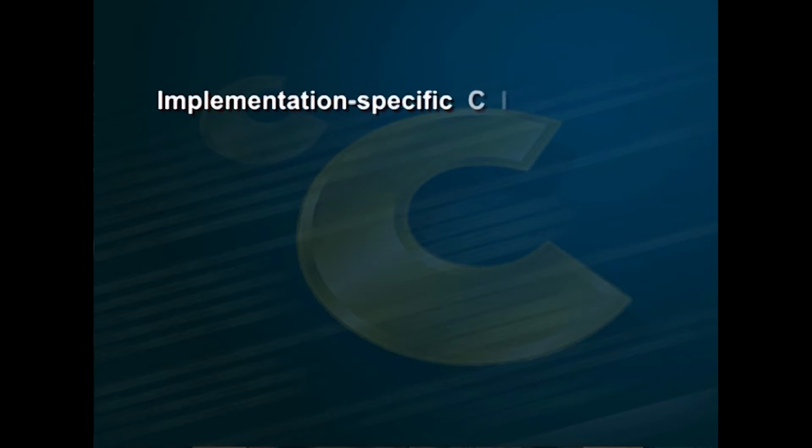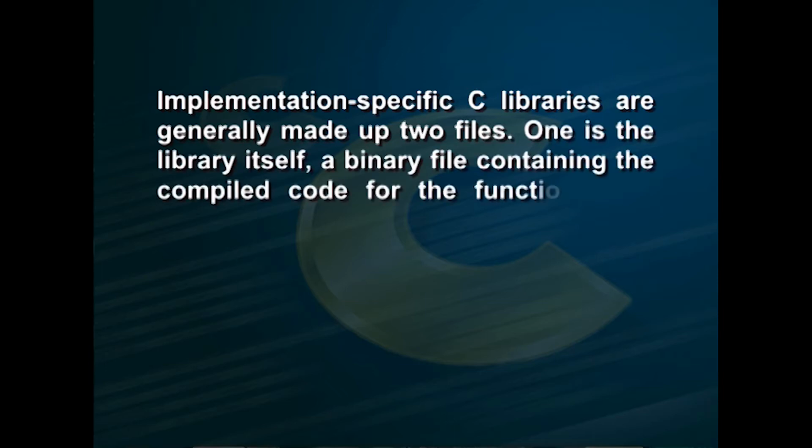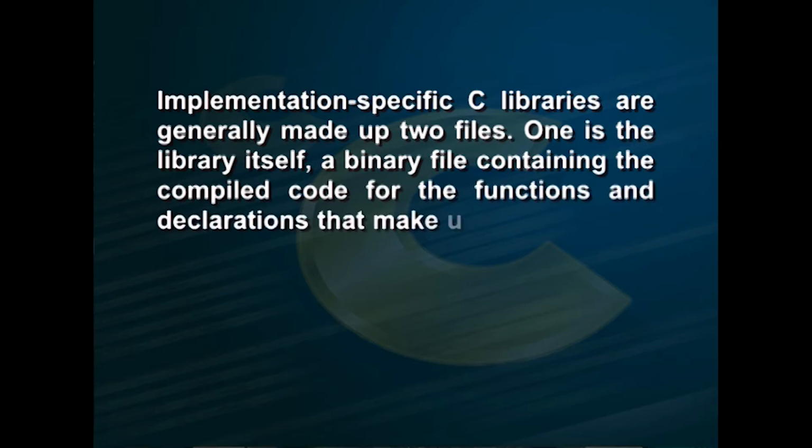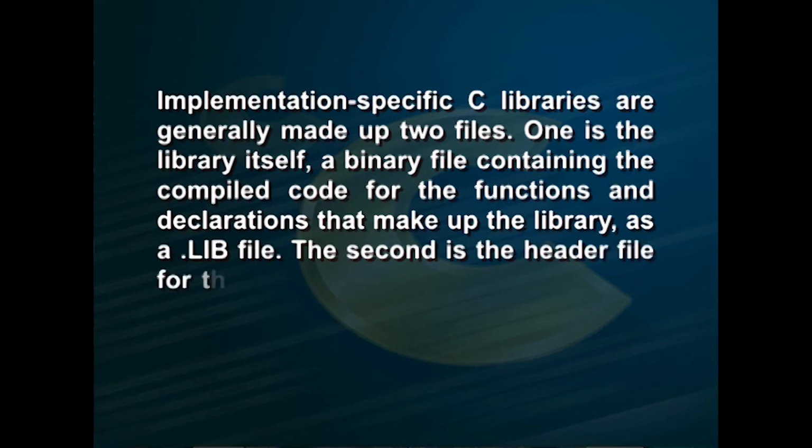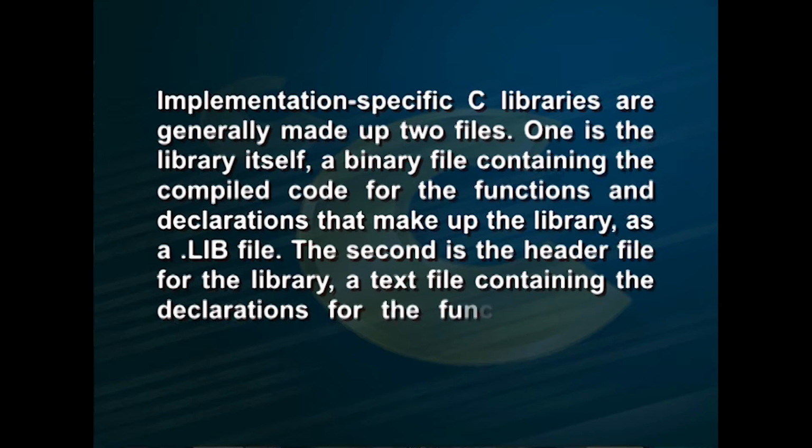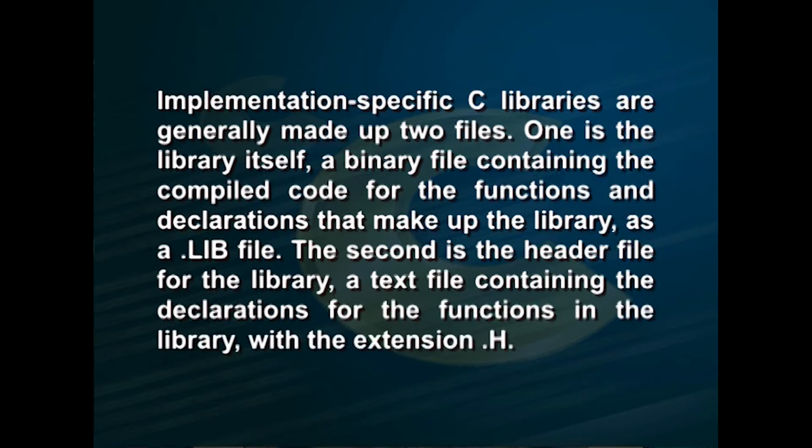Implementation specific C libraries are generally made up of two files. One is the library itself, a binary file containing the compiled code for the functions and declarations that make up the library, as a .lib file. The second is a header file for the library, a text file containing the declarations for the functions in the library with the extension .h.